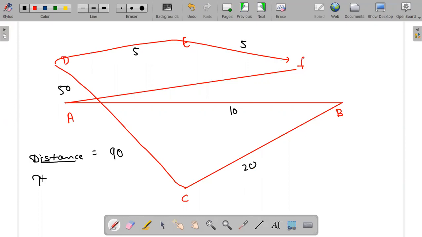Okay, now what is displacement? The displacement is how far you are from origin. You again return to your origin, and A is your origin. As soon as you return to your origin, what is displacement? How far you are from your origin. So as soon as you return to your origin, your displacement is 0.